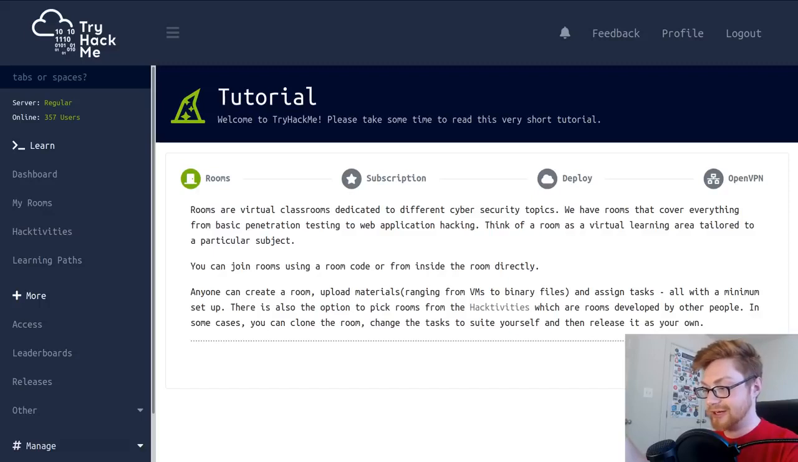and it explains to you the concept of rooms. Rooms are virtual classrooms that are dedicated to different cybersecurity topics, and a lot of times they can be certain penetration testing or web app hacking or any other security-oriented thing. It's just a way to learn. It's a vessel. You might think of it as like a box in Hack the Box, or essentially a CTF, because you'll have some challenges or tasks and assignments given to you within each of those, and you'll have to find the answer or the flag, whatever the case may be.